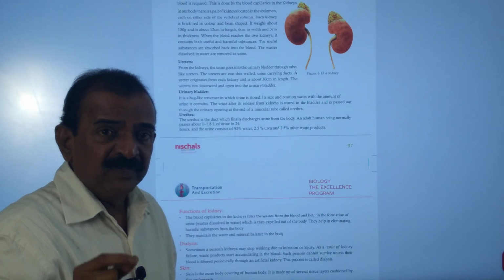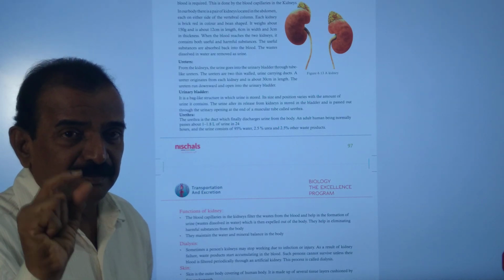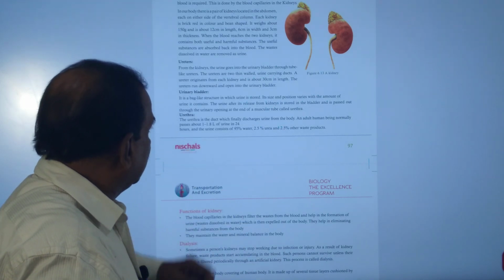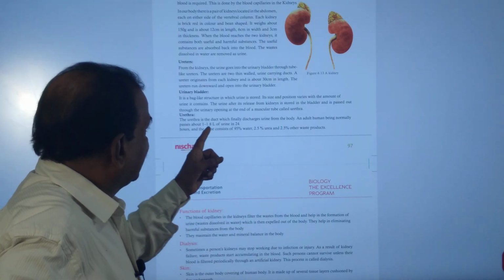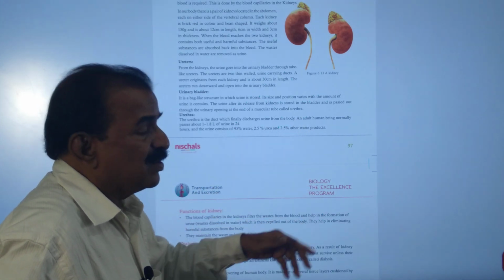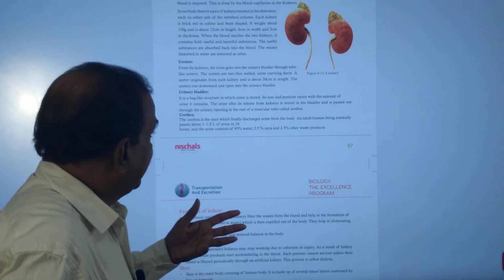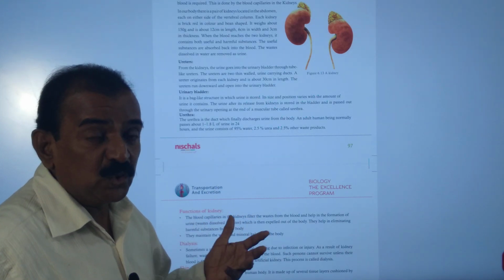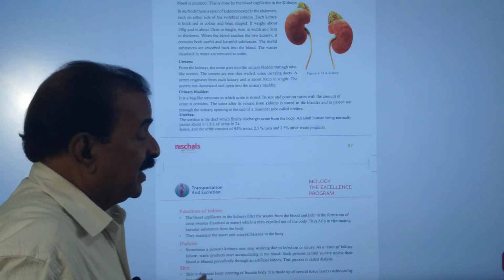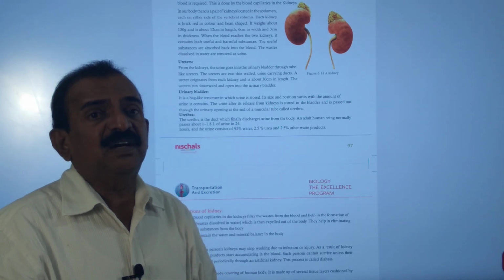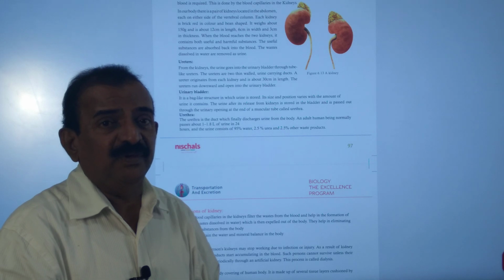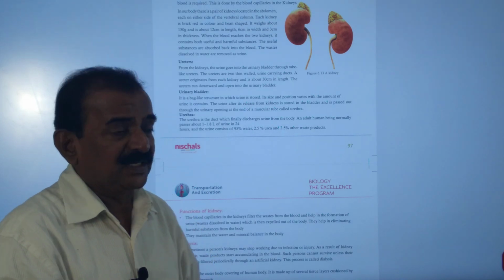So the urethra is a muscular tube, and that muscular tube is useful to pass urine. So we need to understand what the urethra is. The urethra is a duct that finally discharges the urine from the body. An adult human being normally passes about 1 to 1.5 liters of urine per day in 24 hours. And our urine consists of 95% water, 2.5% urea and also 2.5% other waste.